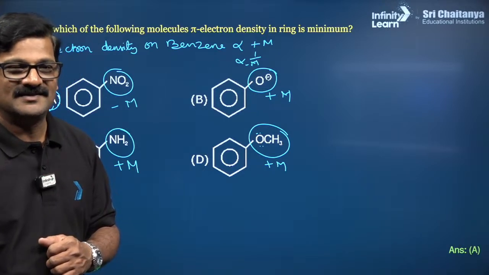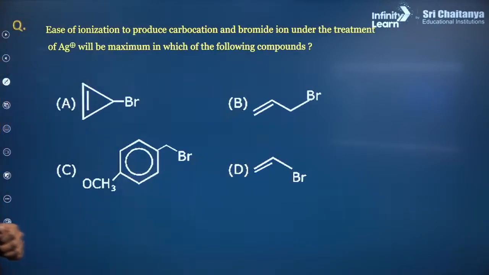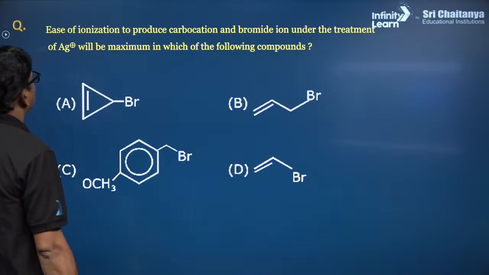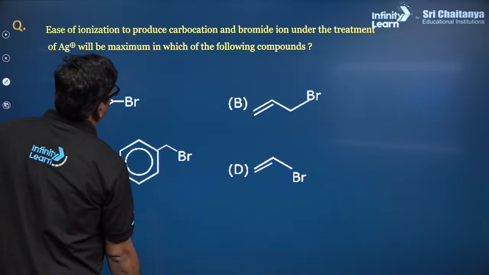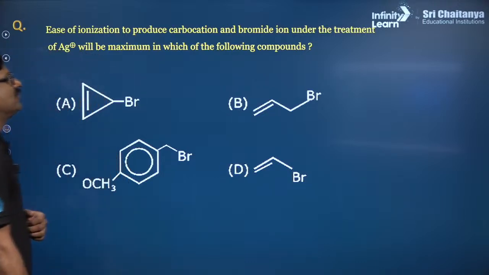Clear? Perfect. And the next question: the ionization to produce a carbocation and bromide ion under treatment with Ag plus will be maximum in which of the following compounds?